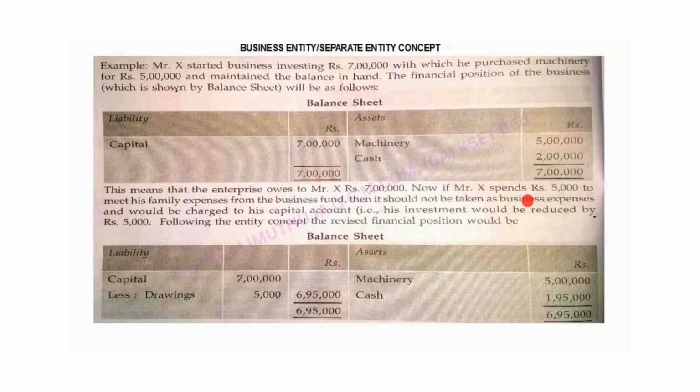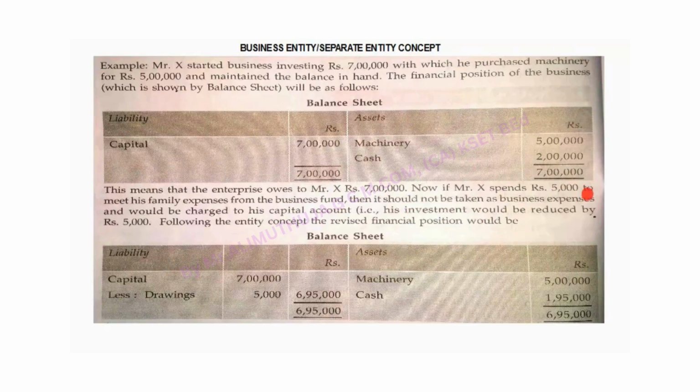Now if Mr. X spends rupees 5,000 to meet his family expenses from the business fund or business cash, that should not be taken as a business expense and it would be charged to his capital account. That is, his investment, which is nothing but capital, would be reduced by rupees 5,000. Following the entity concept, the revised financial position would be like this. See, after application of the entity concept, what happens?